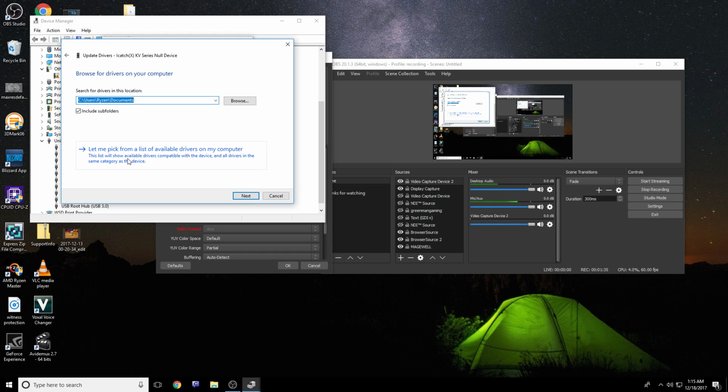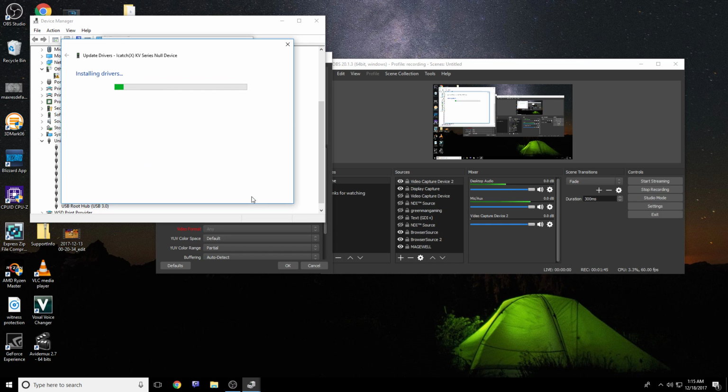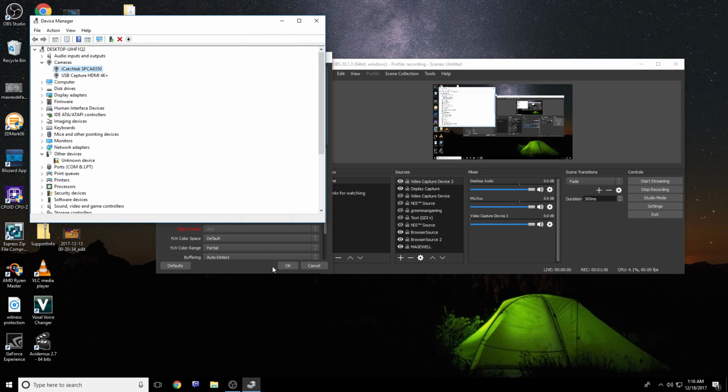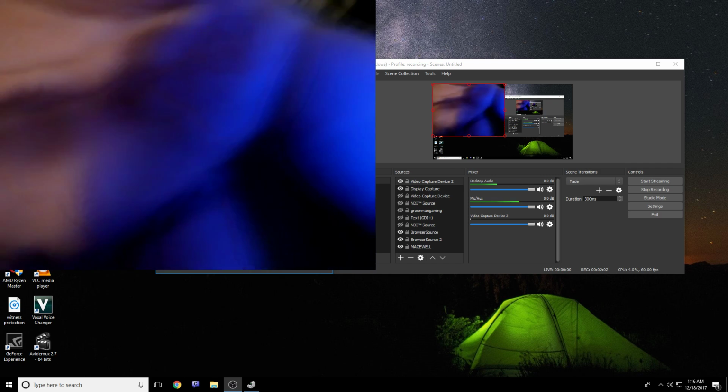Let me pick from a list of available drivers on my computer. Now click on USB video device. Press next. Windows has successfully updated your drivers. And that's it. Let me check if this is working. And it's working.